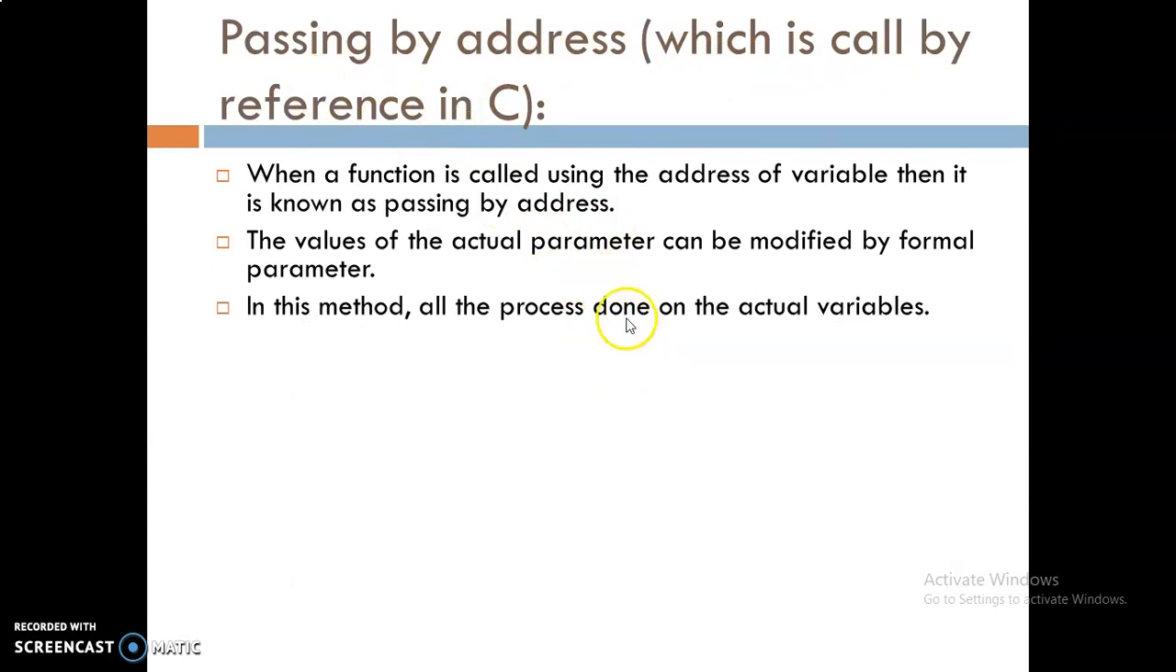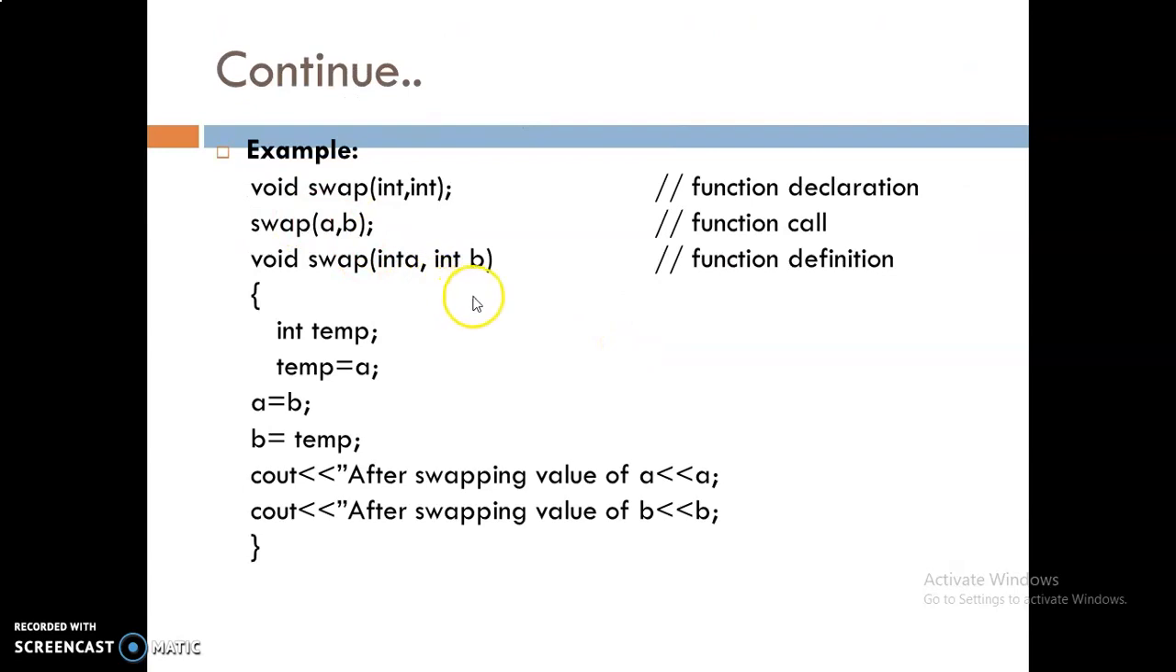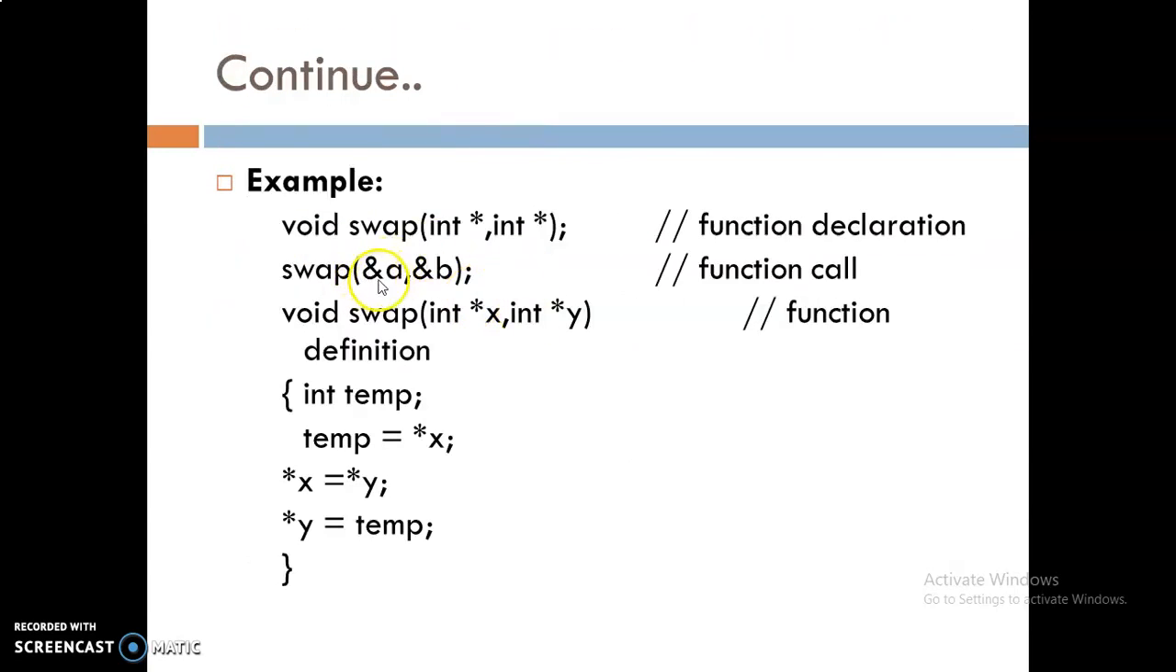Sometimes I use the word reference also. This is passing by address. So this is the ampersand. Here we are passing the address, and the function is called with the variable's address. This is how the address is actually transferred, and after swapping you will get the values.